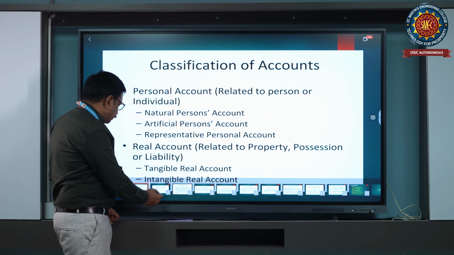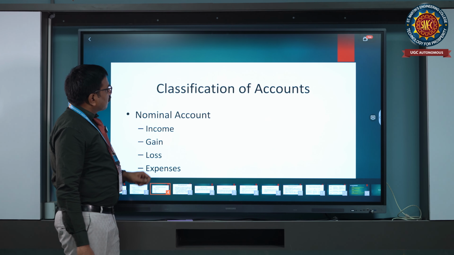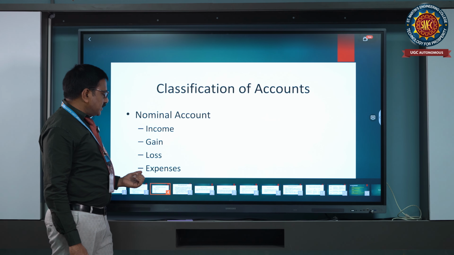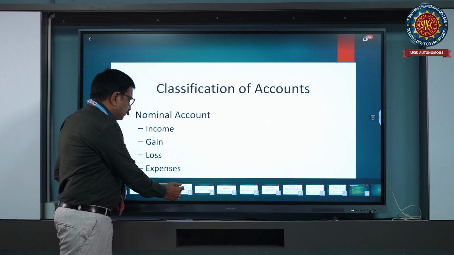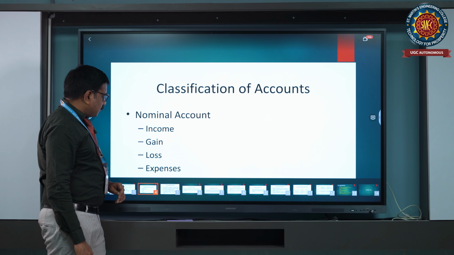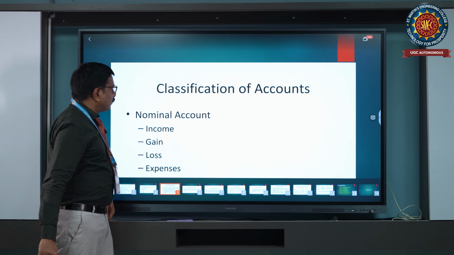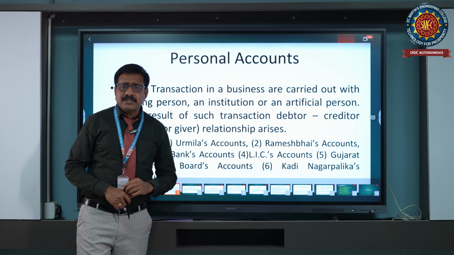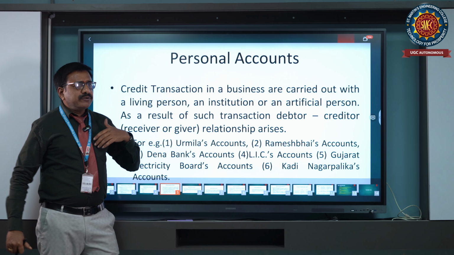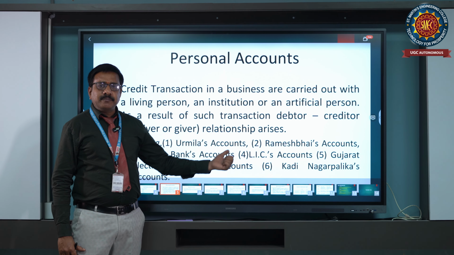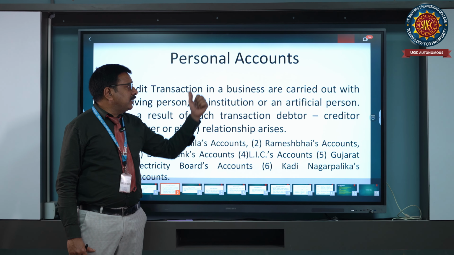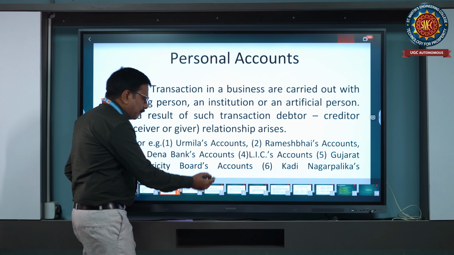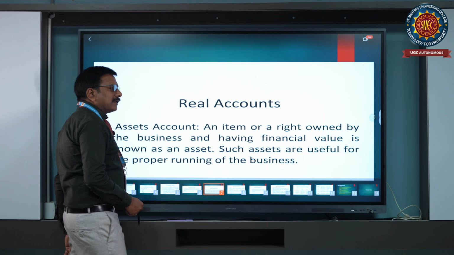Next is the nominal account. We already discussed nominal accounts: income, gains, losses and expenses. Next we discuss the personal account. In personal accounts, credit transactions of the business are carried out. In a business we generally deal with individuals, those who are paying, it may be Ramesh, Suresh, and so on. Those go into personal accounts.